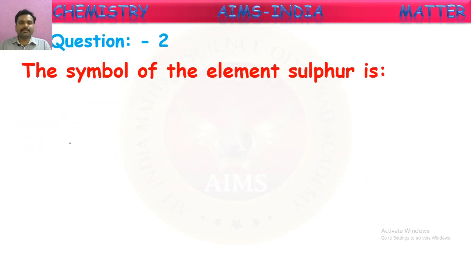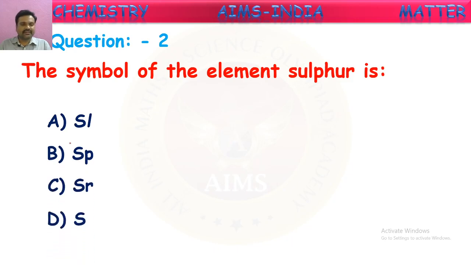The symbol of the element sulfur. What is the symbol for the element sulfur? Is it SL? Is it SP or SR or S? What is the correct answer? You can guess it, you can give your answer. Good, some of you have given the correct answer, right? Yes, let me say here. This is sulfur. The sulfur symbol is S. Very good, it is S.